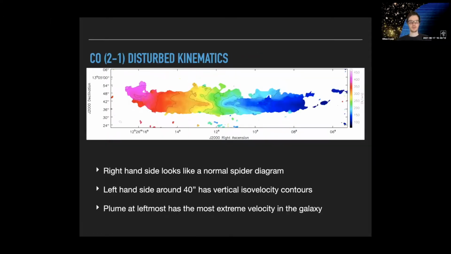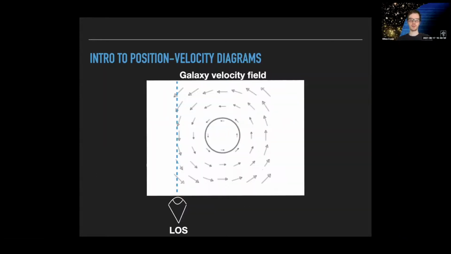This is interesting because this is also one of the first signs that ram pressure can actually affect the molecular gas in the disk of galaxies. So I'm just going to illustrate this one more way with a position velocity diagram. And if you're not familiar with radio astronomy, I just want to briefly go over what this is. Basically, a position velocity diagram will plot all the velocities along the line of sight.